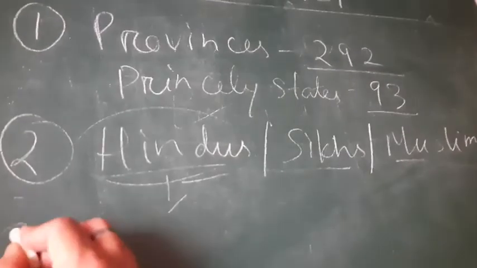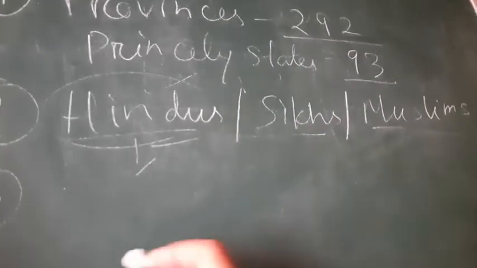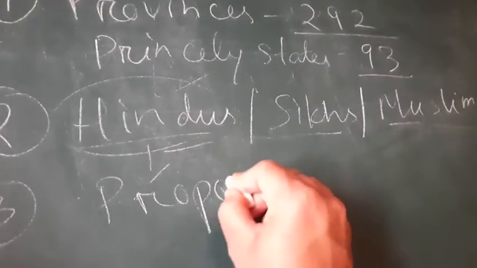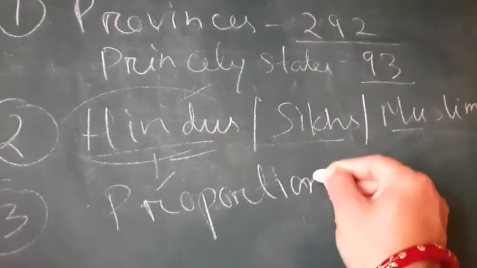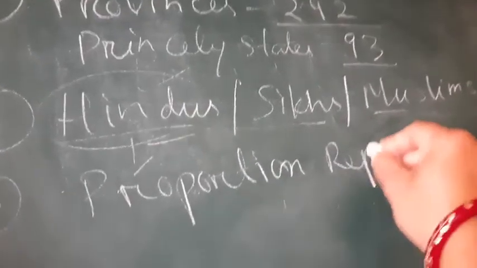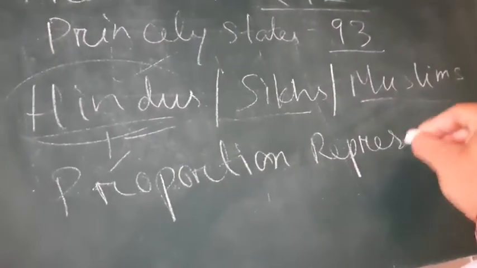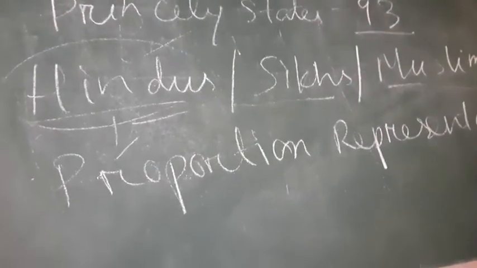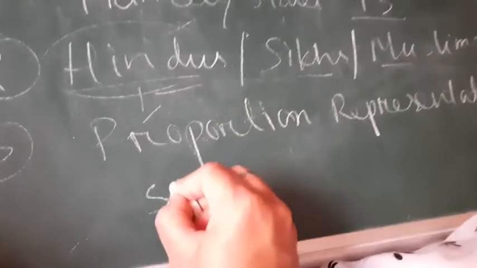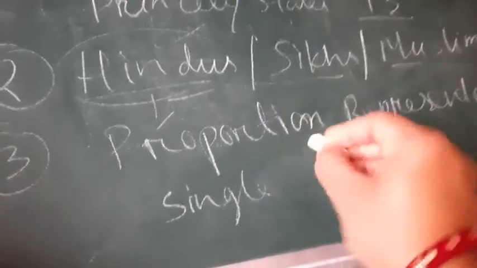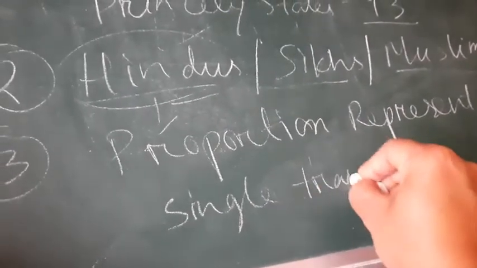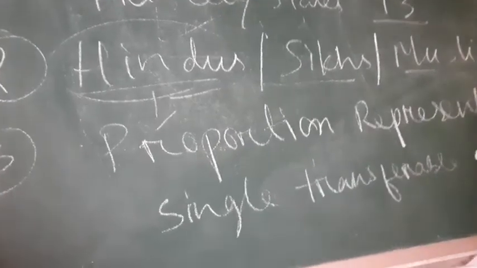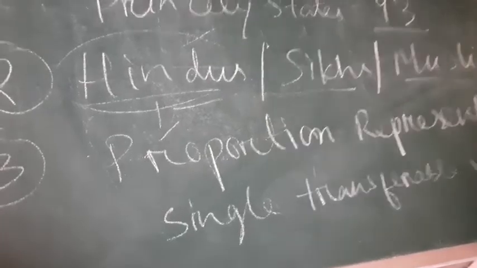Next, they had to choose one method of representation. The method of representation was proportional representation by single transferable vote. Clear?